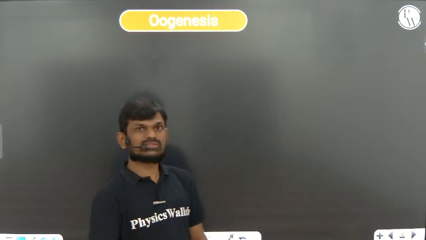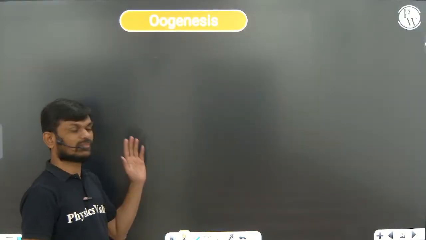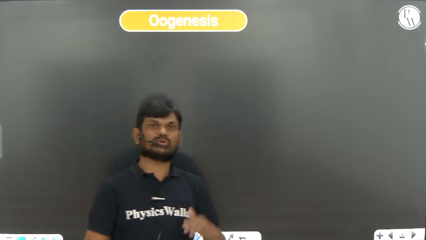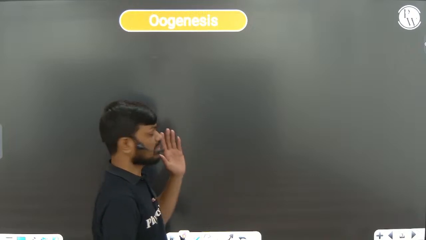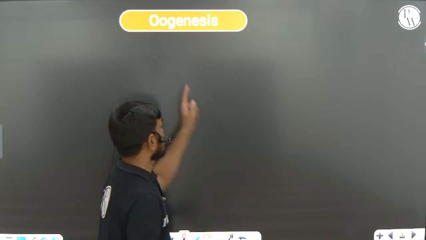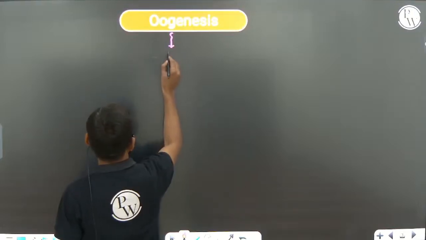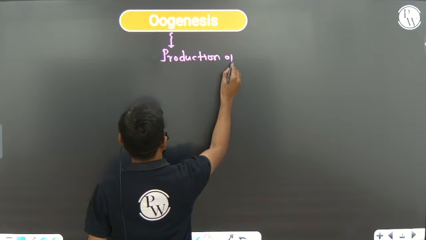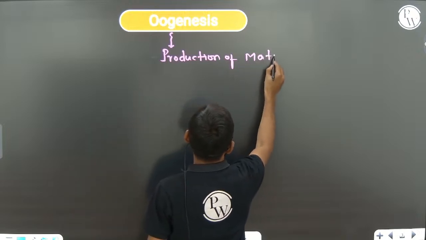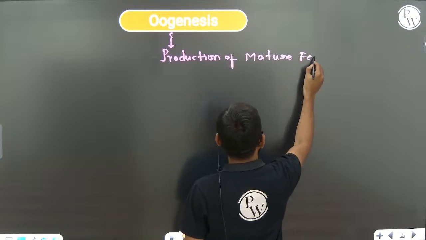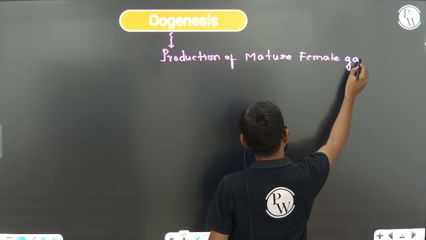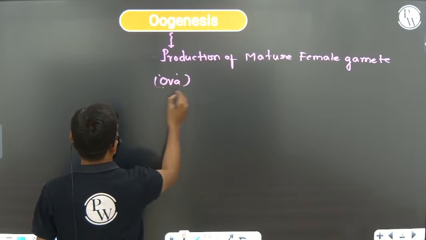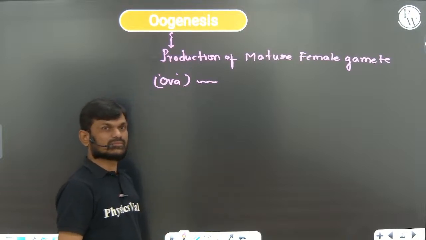So oogenesis is our next topic. You know that the production of the mature female gamete, that is the ova, from the primary sex organ, the ovary, is called oogenesis, right?